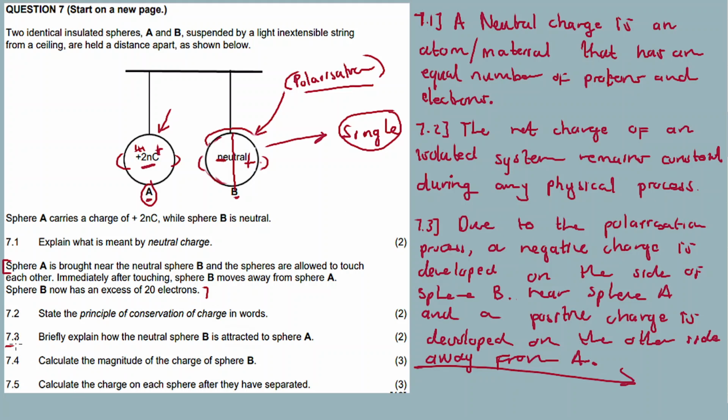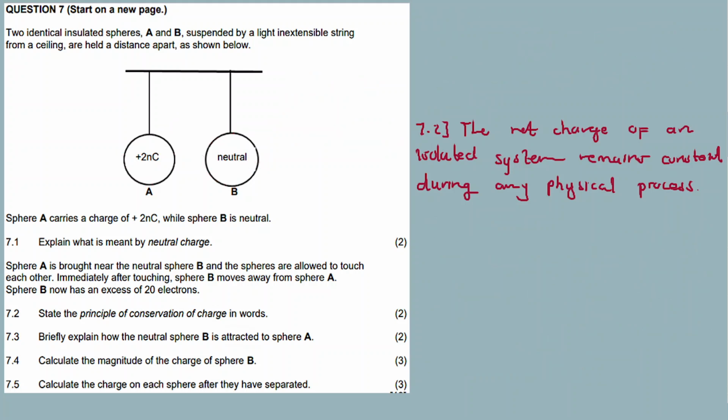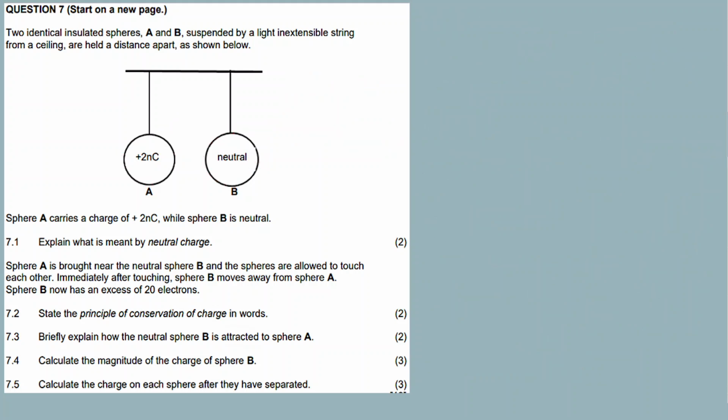Alright, so 7.3. Now 7.4, but to calculate the magnitude of the charge of sphere B. Alright. 7.4.